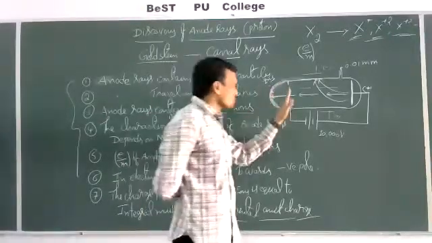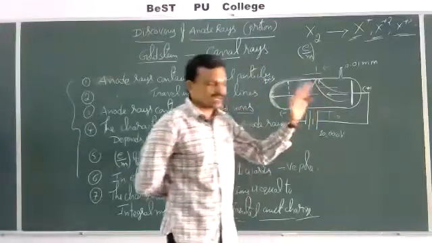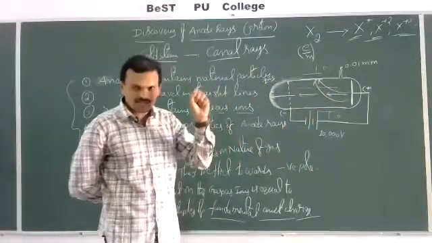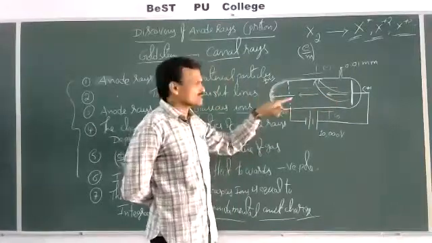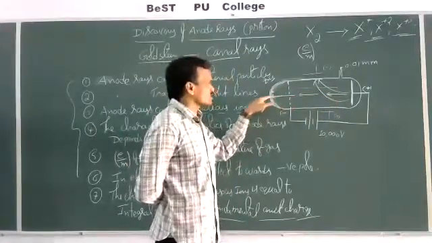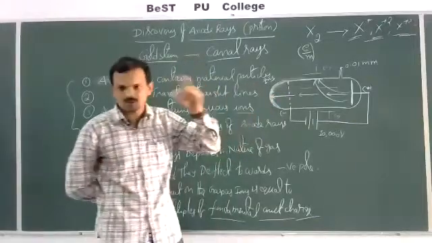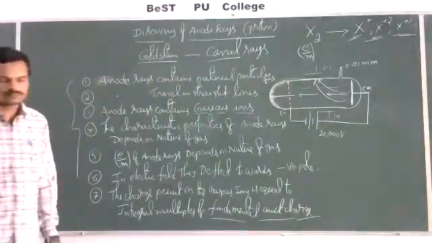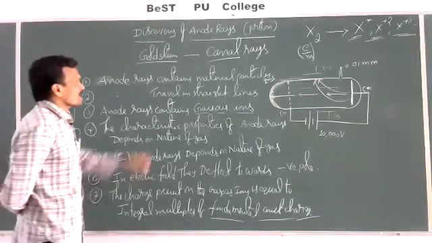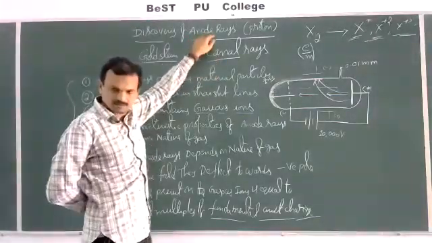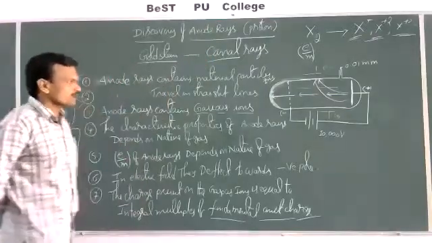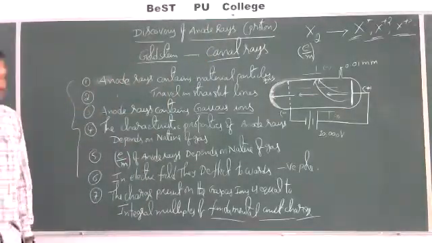Now, in addition to cathode rays, Goldstein observed that some rays travel from anode towards cathode, and these rays come out through these canals and strike the zinc sulfide screen. There we can observe a bright spot. So he named these rays canal rays, which are also known as anode rays. Then, what are the characteristics of these anode rays?